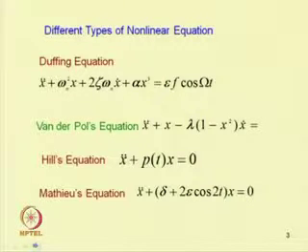And we have already discussed the Duffing equation, Van der Pol equation, Hill's equation, and Mathieu equation, where we get periodic response in addition to the fixed point responses. Whether those periodic responses are stable or unstable can be determined by using Floquet theory.